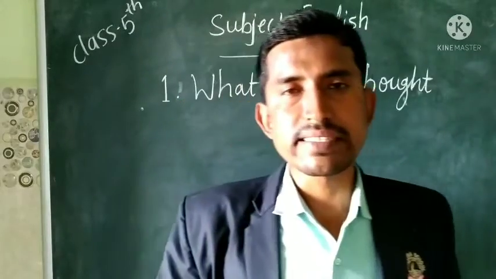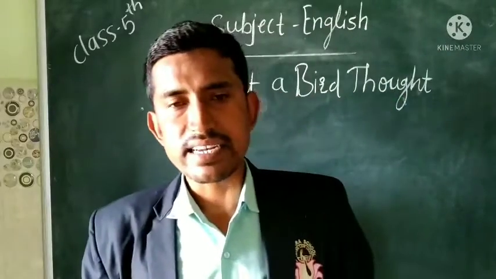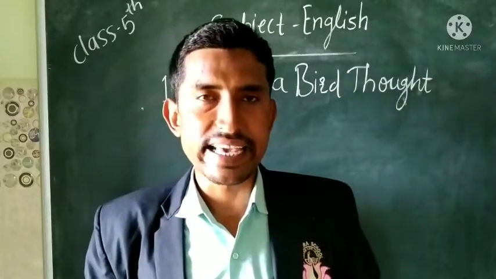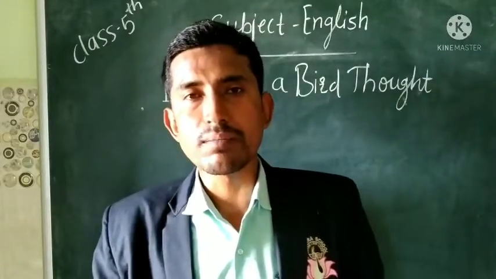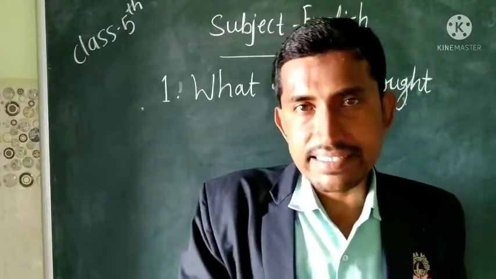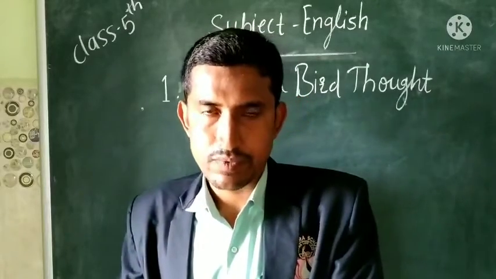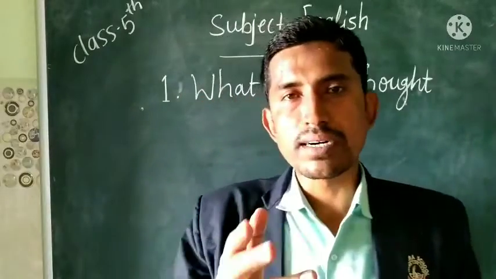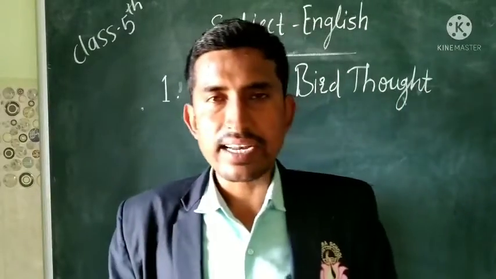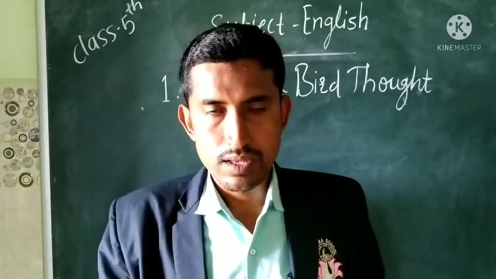Now we will move towards the second stanza. In the second stanza the bird is telling that I lived next in a little nest. Means when the bird came to birth, after that, from the egg the bird was living in the nest. In the beginning I told you that all birds live in a nest. And as you know, the nest is made up of straws.